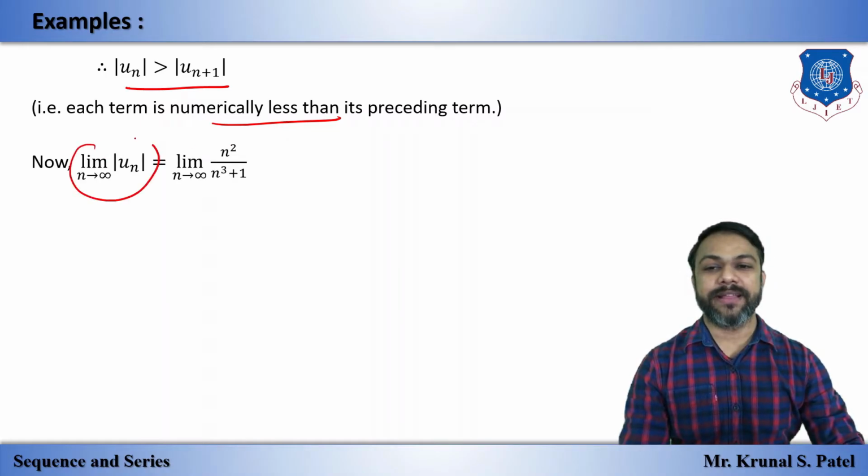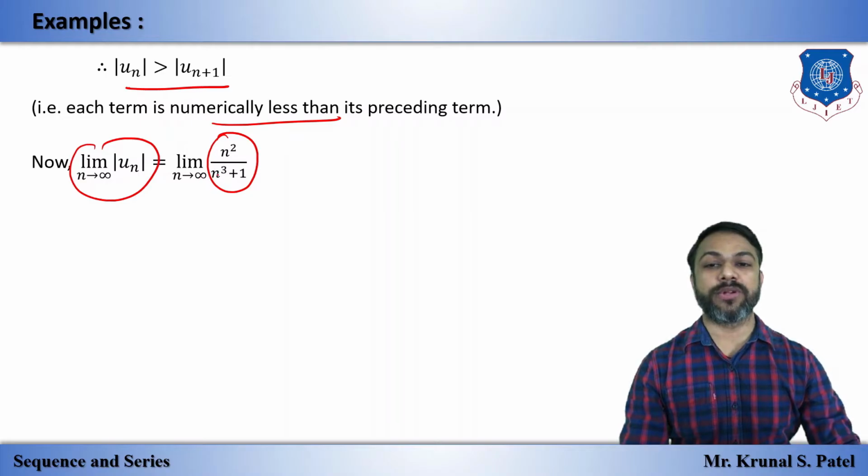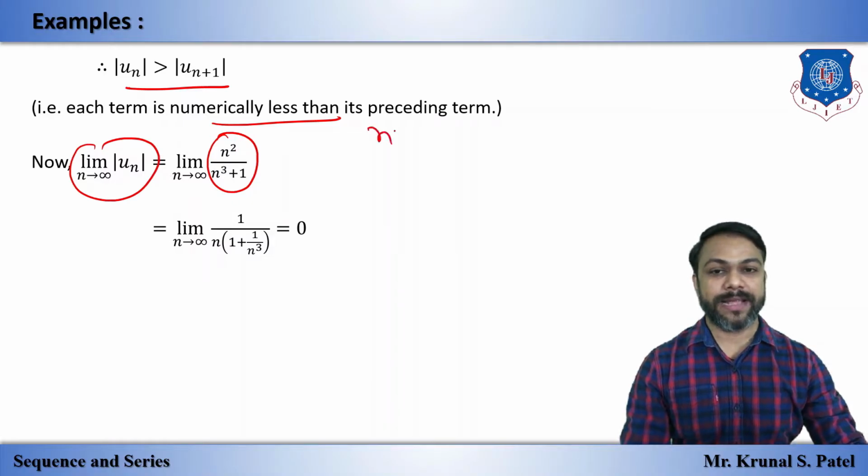And what is the Leibniz test? We apply the limit on the nth term, that means un only, removing that minus. If we take n square common, n cube common, I cancel out n square, and we get 1 plus 1 by n cube.